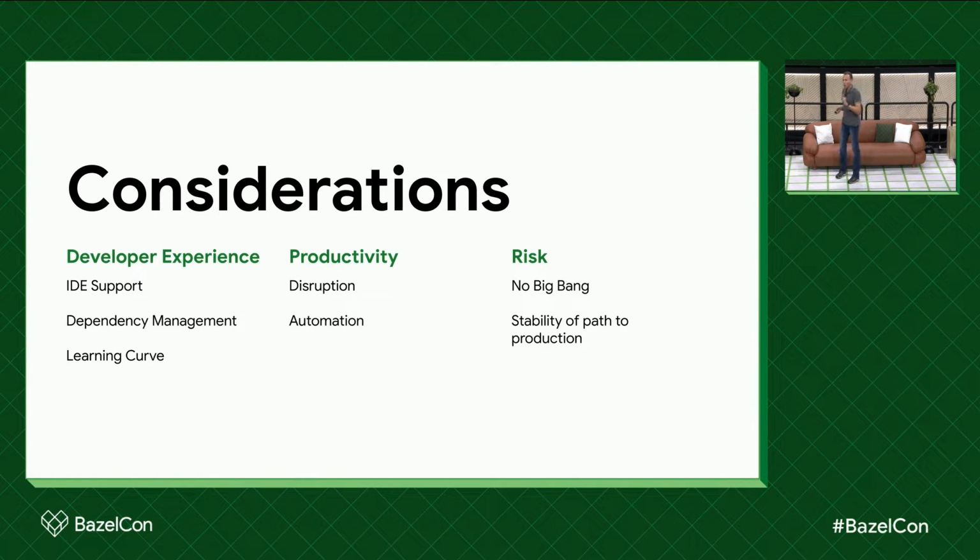So a pretty important requirement for us was no disruption. Whatever we do, we cannot disrupt what they are doing. The show must go on. Also, Big Bang is a no-go because of this. We need to make sure that whatever we do allows us to move forward, and if something breaks, take a step back, redo, but don't break production. Ensure that the path to production is always stable.